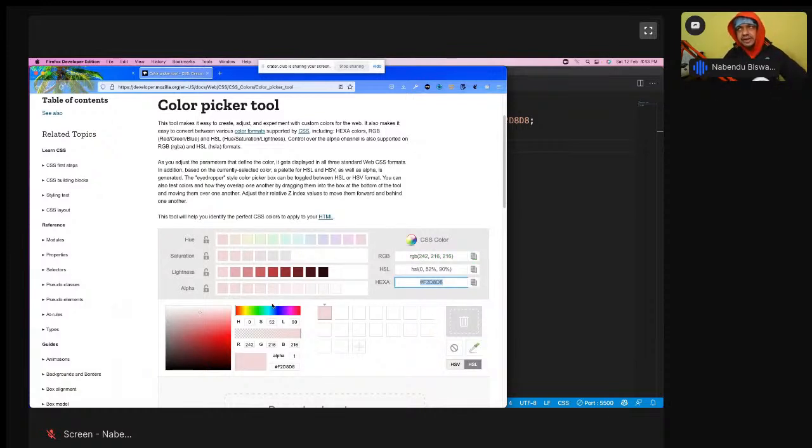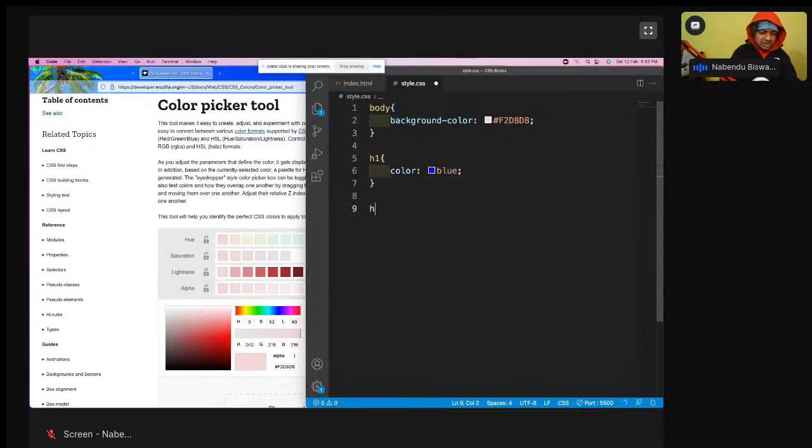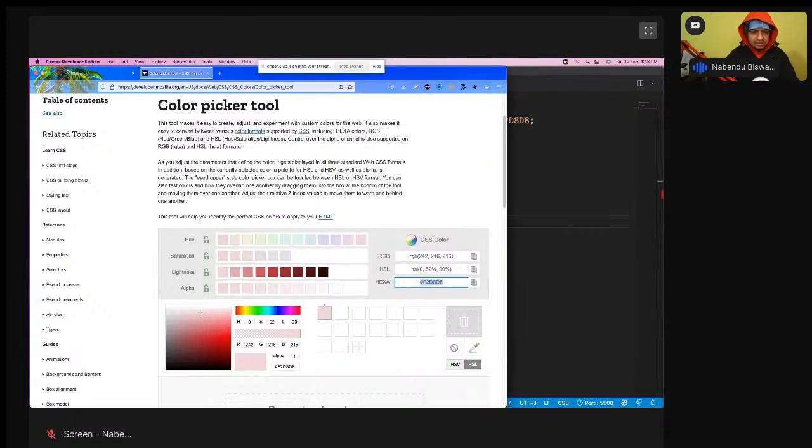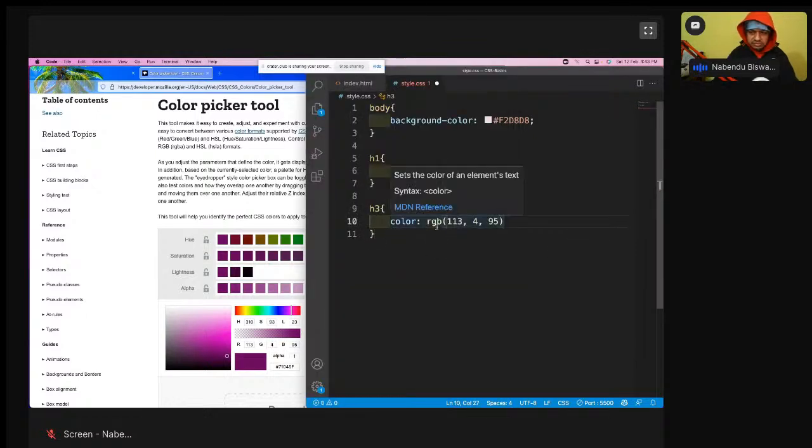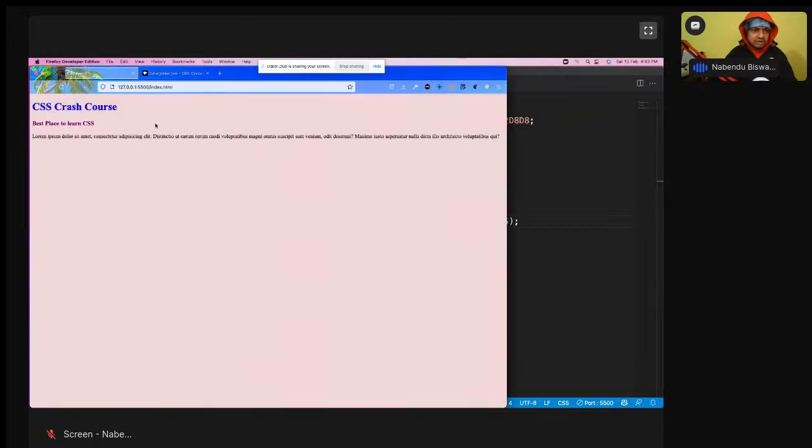Again, you don't need to memorize anything. It will always be here. So what color will I give? I'll give the color from the RGB, maybe this color, purple kind of, but I'll give a dark color because it will not show well. Give it a very dark color, and I'll select this and save it. Now see, it is becoming something like purple.